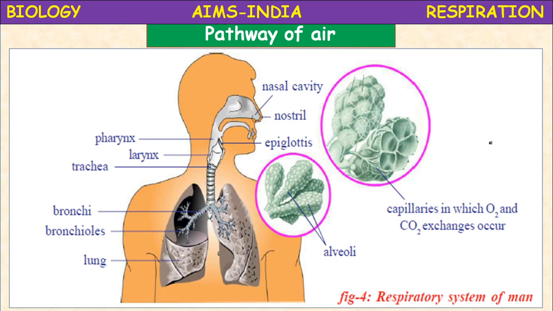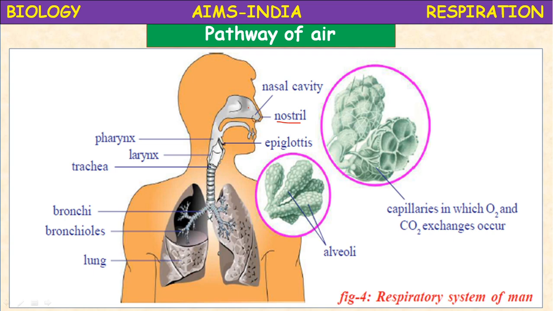The pathway of air, once again you see how the air enters from the nostrils, then the nasal cavity, enters into the pharynx, then the larynx.